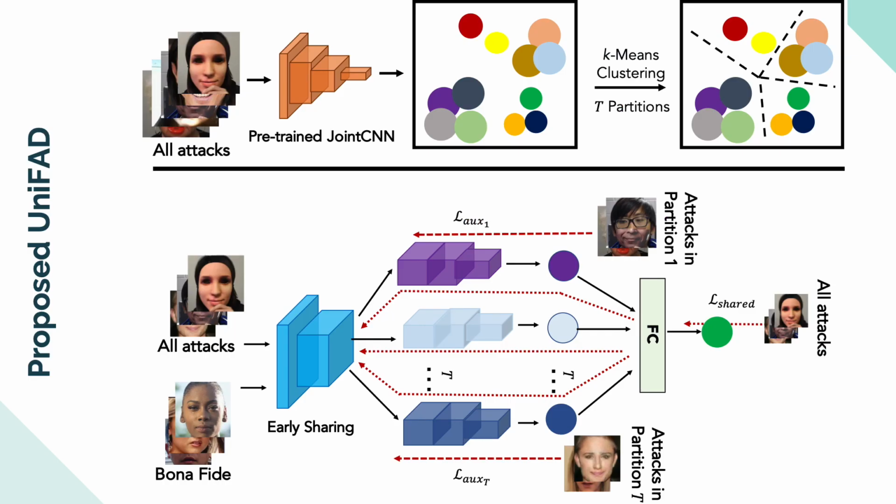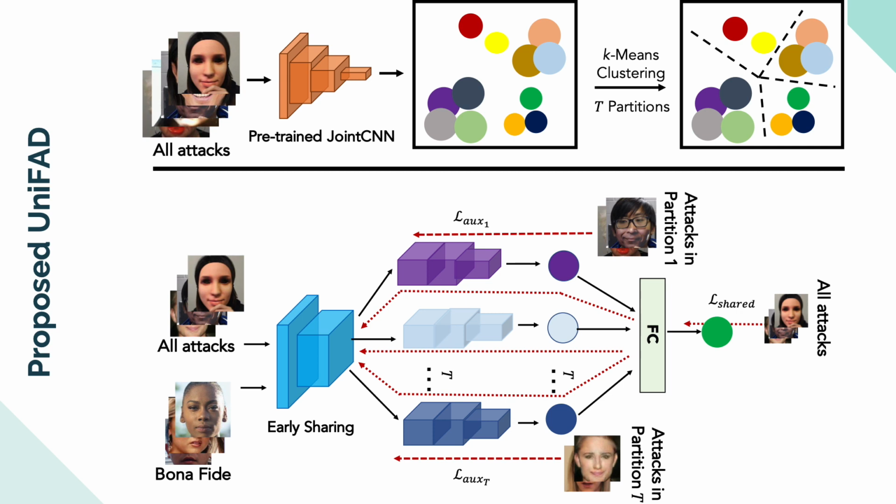We propose a new multitask learning framework for unified attack detection, namely UniFAD, by training an end-to-end network for improved physical and digital face attack detection. In particular, we first employ a k-means augmentation module that is utilized to automatically construct auxiliary tasks to enhance single task learning, such as joint CNN. Then a joint model is decomposed into a feature extractor with shared layers F that is shared across all the tasks, and then a task-specific branch for each auxiliary task. This figure shows the auxiliary task creation and the training process of UniFAD.